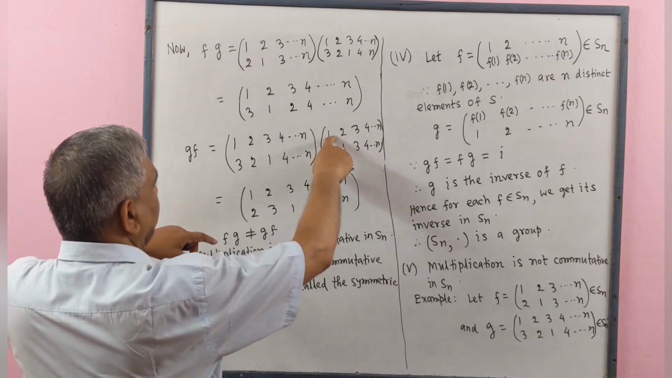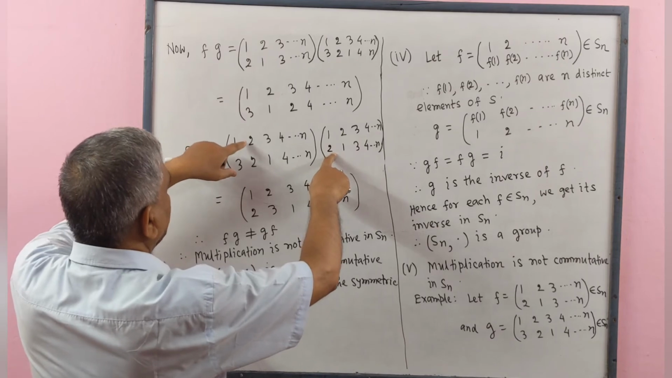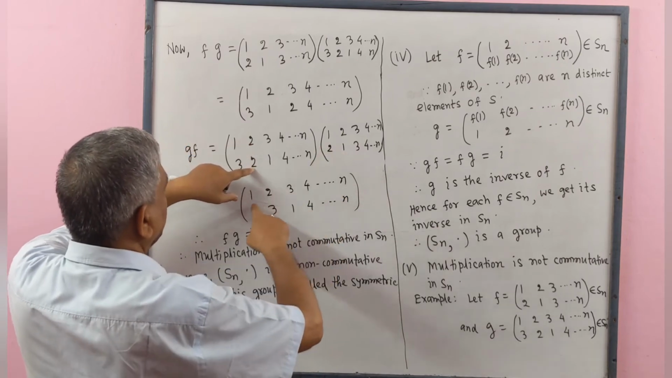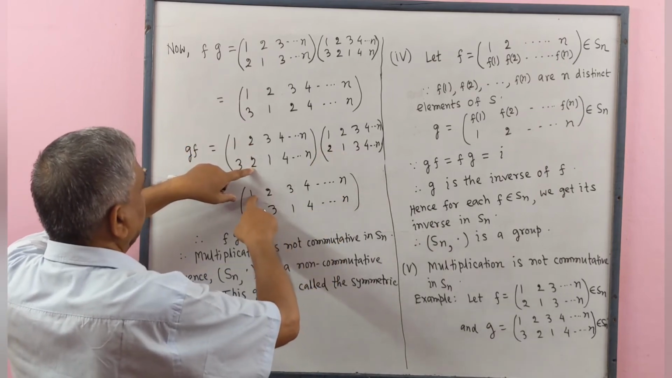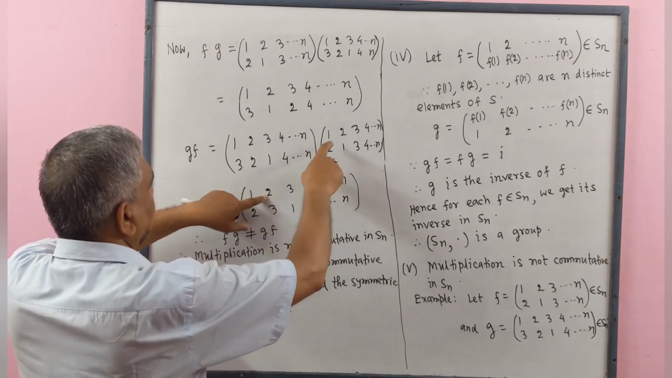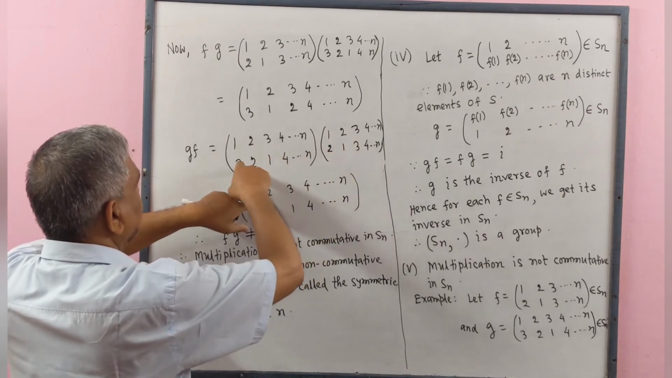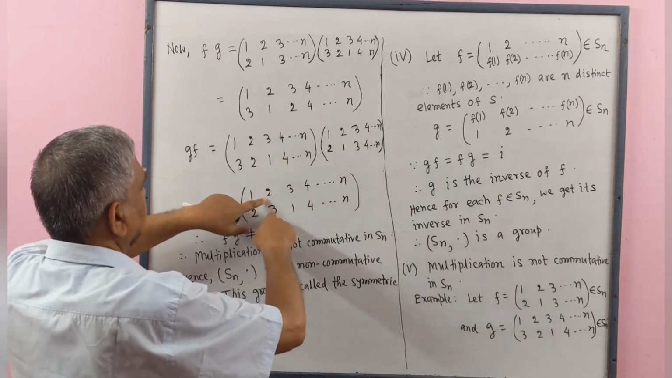Image of 1 is 2. Here image of 2 is 2. So we write 2 under 1. Now we work for 2. Here image of 2 is 1. Here image of 1 is 3. So we write here 3.